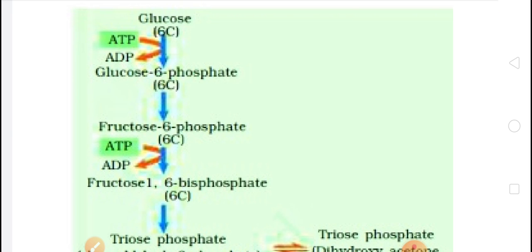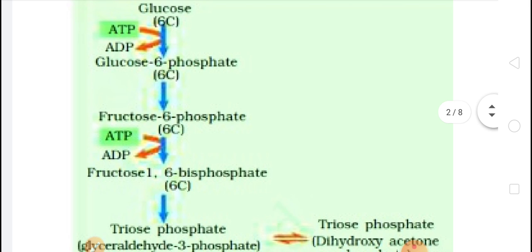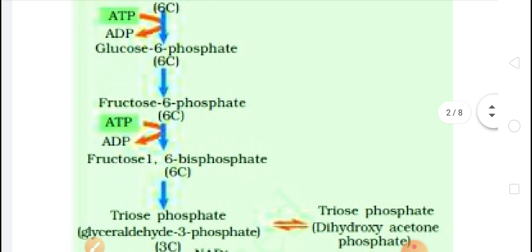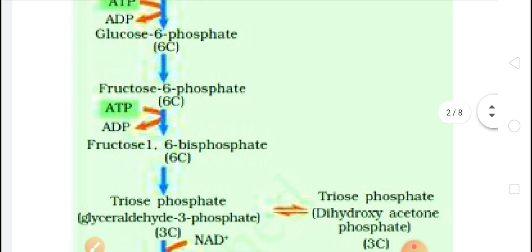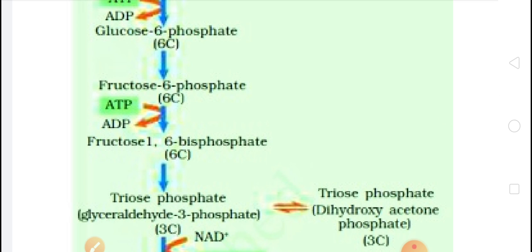Various enzymes are involved in these reactions, but in the 11th standard syllabus the names of enzymes are not written. In NCERT no enzyme's name is written in this scheme, so we'll see directly glucose to glucose 6 phosphate, then glucose 6 phosphate to fructose 6 phosphate.